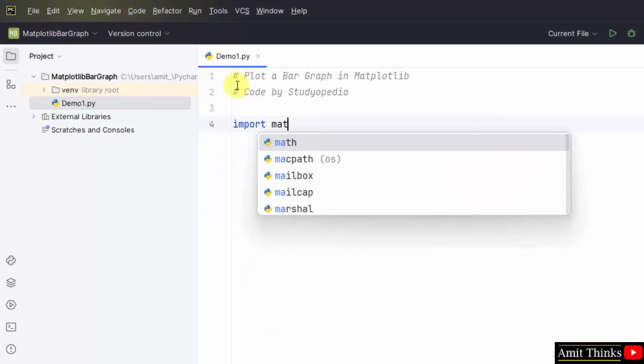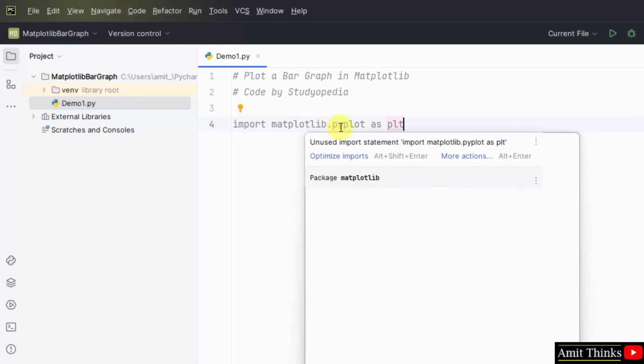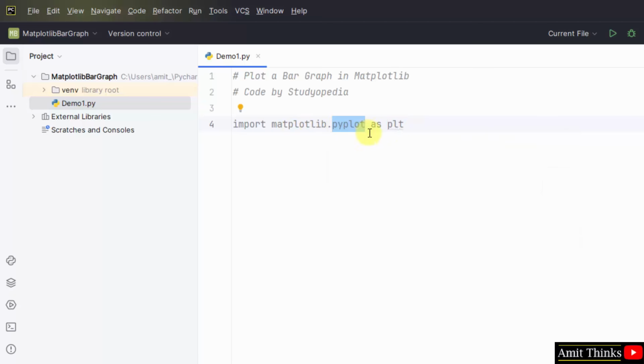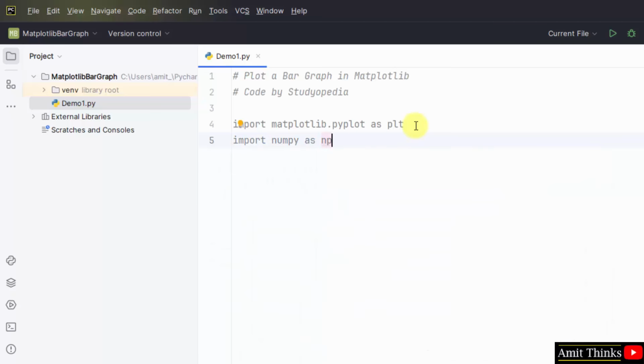Import Matplotlib. We have imported the Matplotlib library and pyplot is the submodule. We have also created an alias plt using the as keyword. Now we don't need to mention this again and again, just mention plt. Also import numpy and create an alias because we will set the values using numpy.